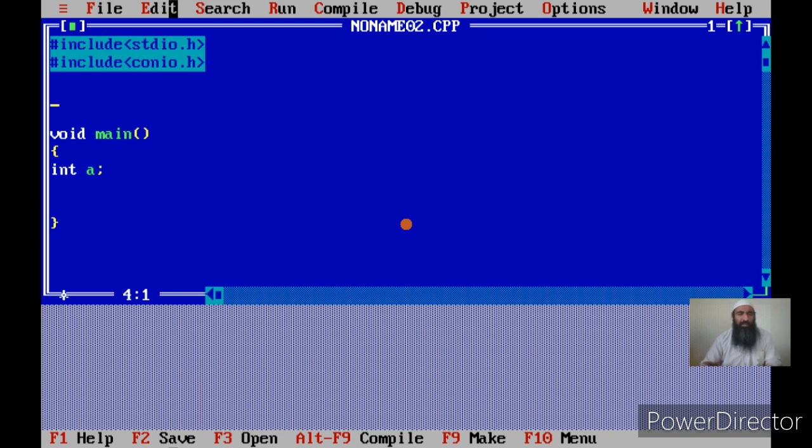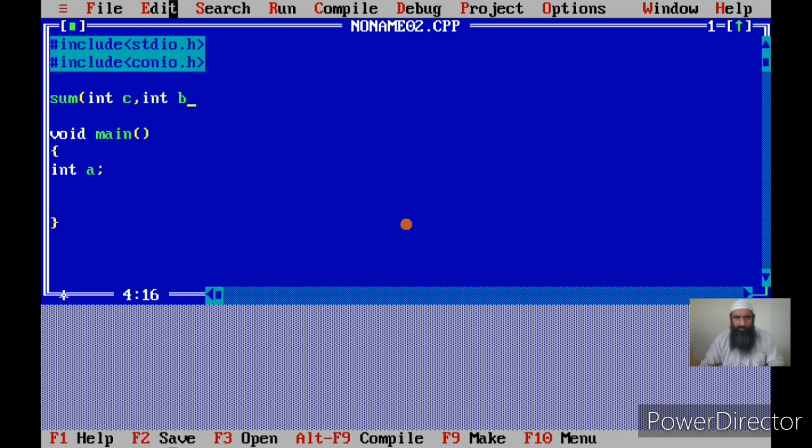Now let us define another function. Suppose I create a function for adding 2 numbers. I'll call that function sum, and I declare 2 arguments for it. Suppose int c and int b.